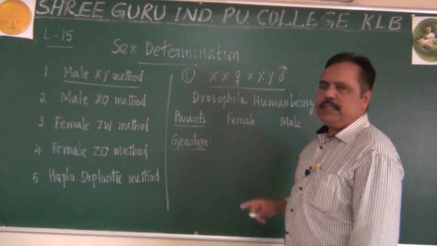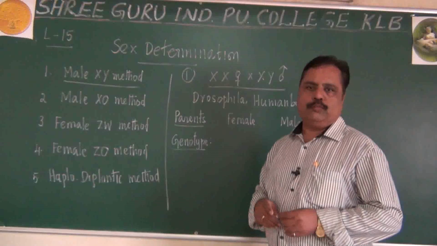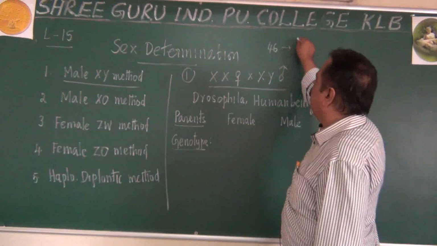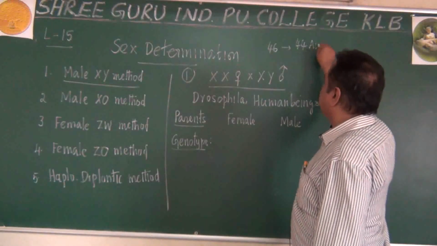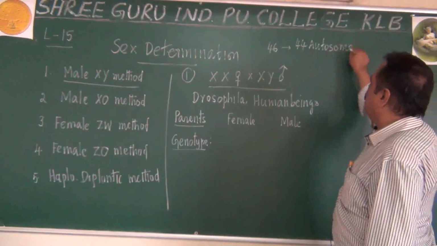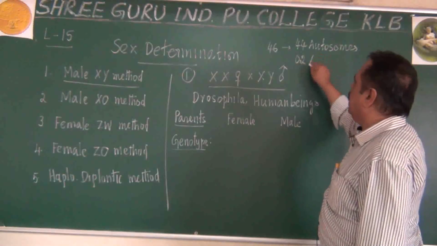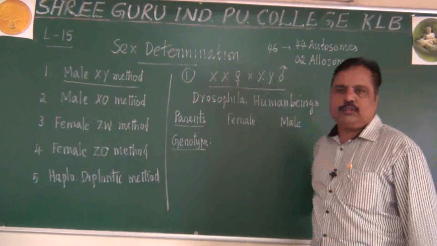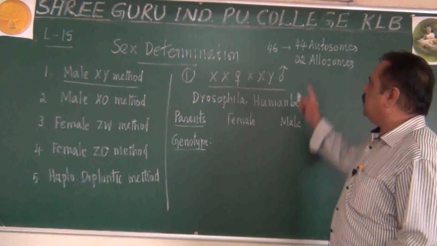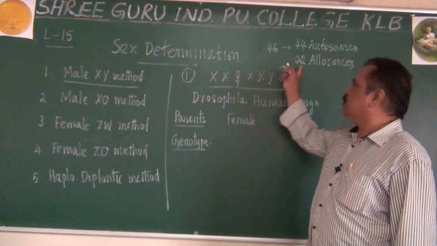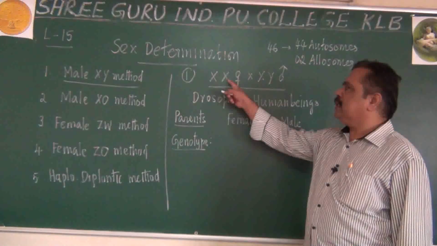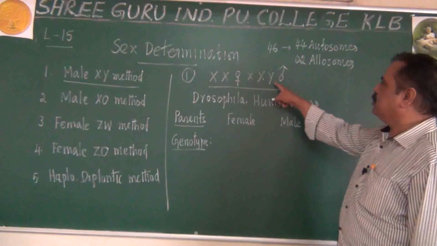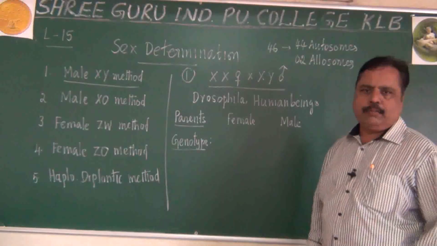If you take human beings, we have 46 chromosomes. Out of 46 chromosomes, 44 are called autosomes. The remaining 2 are called allosomes, or otherwise sex chromosomes. If both of them are XX, it will be a female. If one is X and another is Y, it will be a male. We can remember this point.